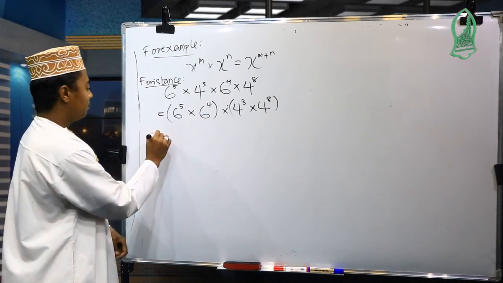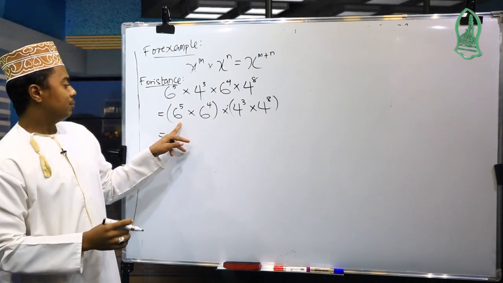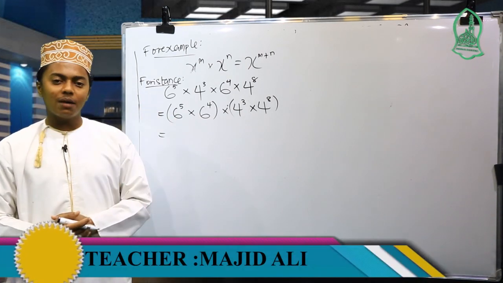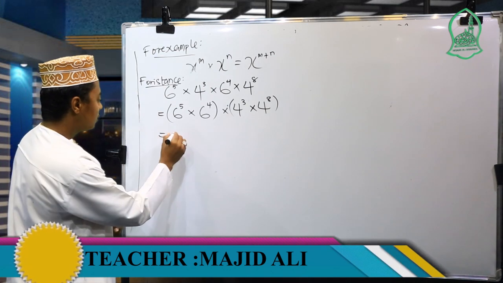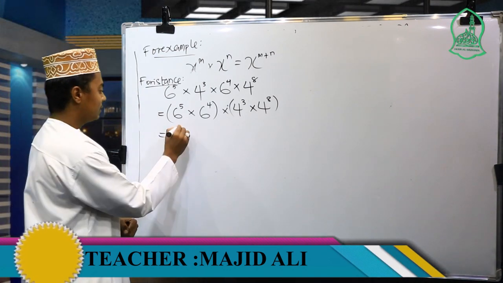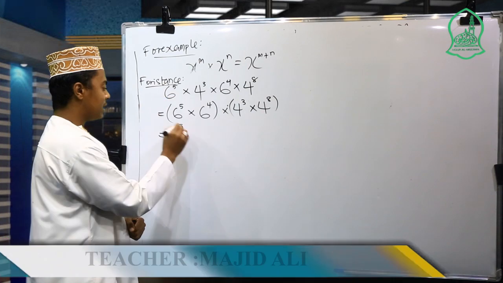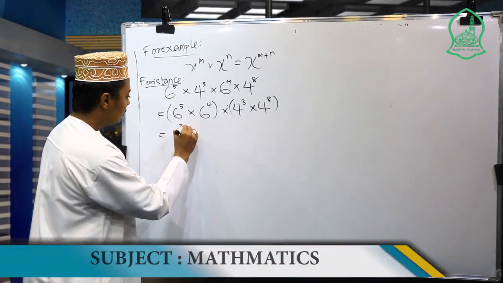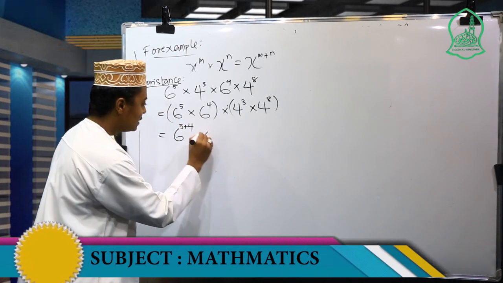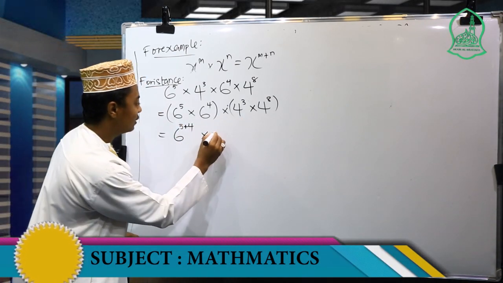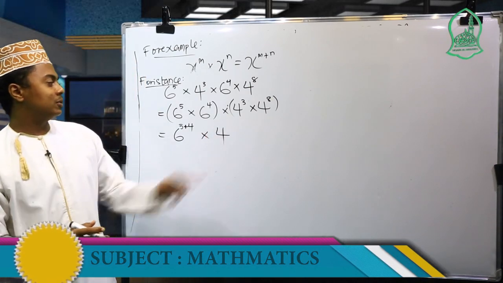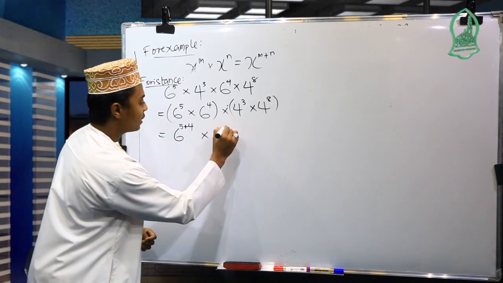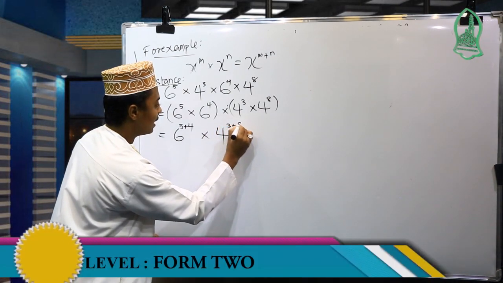So here, by referring to the first law, because it has the same base, this 6, we have to sum their exponents. So 6 to the power of the summation of the exponents, 5 plus 4, times 4 to the power of, take this base which is common, then we sum their powers, 3 plus 8.